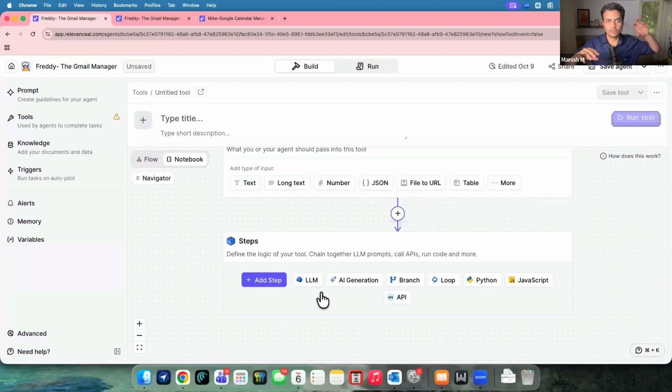So, go first into a particular automation platform, or let's say any sort of API call, then run that data into some LLM. From there, make another API call, refine this data, run some sort of code. So these are small workflows being created inside a tool itself. It can be one single API call, or it can be any kind of small workflow. Step by step, each of these things is going to happen, and then you get the final result which is fed back into the AI agent.